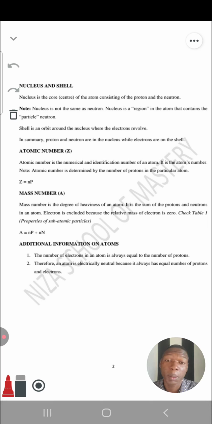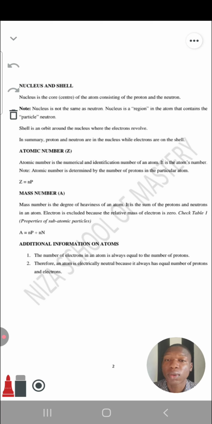So we don't use alphabetical order. To know the atom's number, what we use is the number of protons. That's what's there. If an atom has 5 protons, that means that particular atom will be number 5. So once we check the number of protons in the particular atom, we use that number to determine the atomic number.